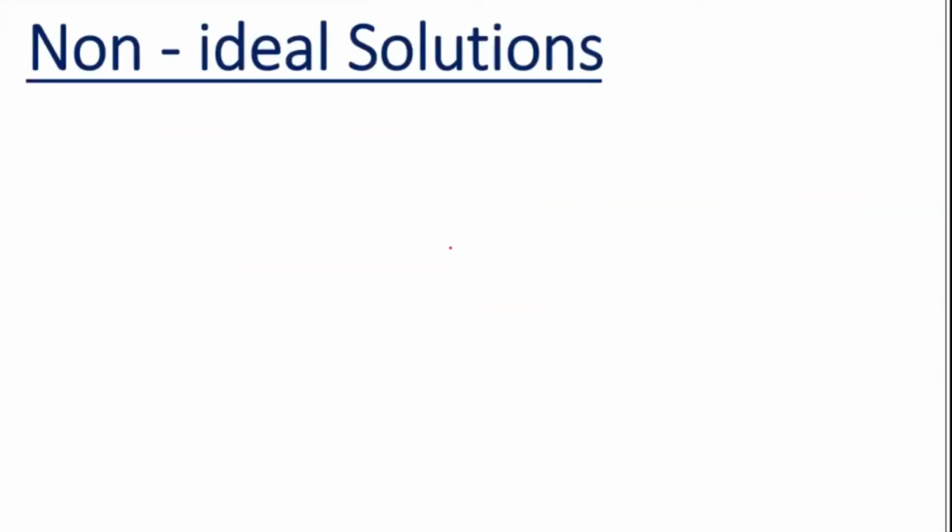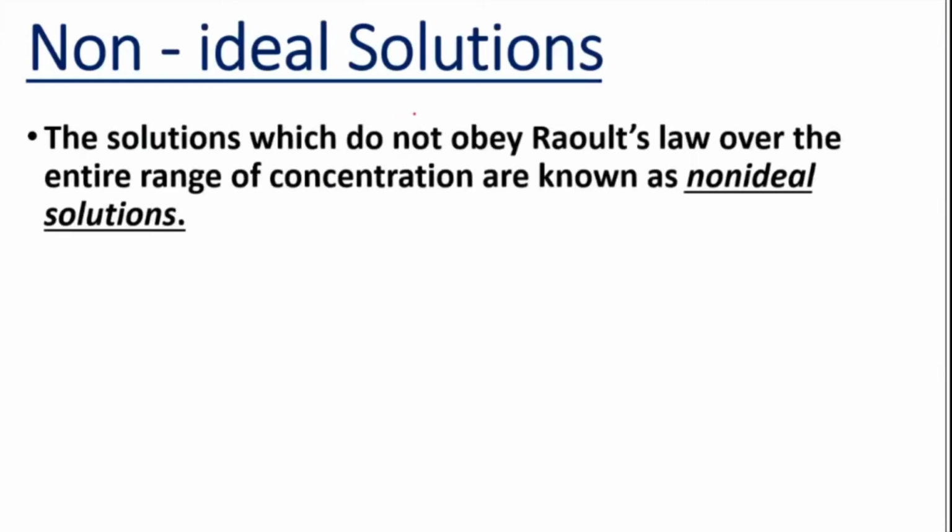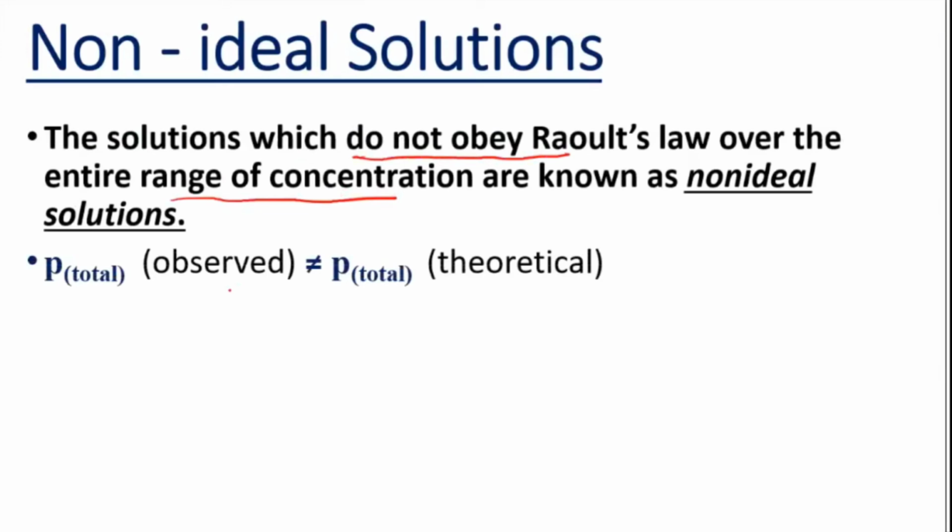Okay, now we'll go for non-ideal solution. Whatever we had written for ideal, the opposite to that will be the non-ideal solutions. Non-ideal solutions will not obey Raoult's law over the entire concentration, so you don't find the exact value. When you calculate the observed and the theoretical value, they will not be equal to each other. You will get one value for theoretical and observed will be another one.